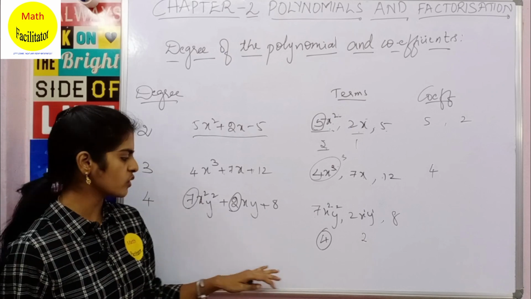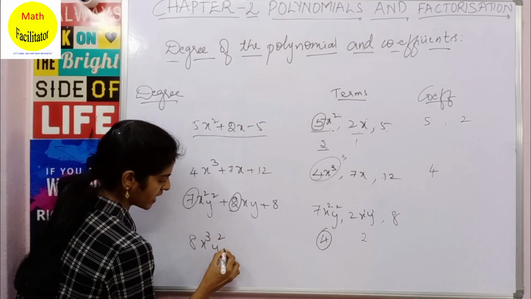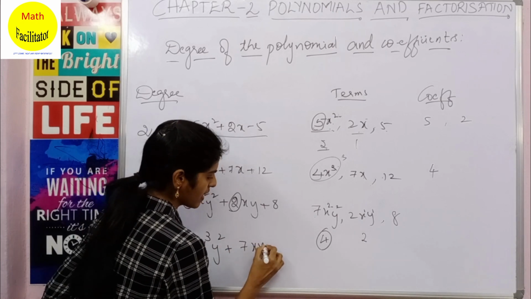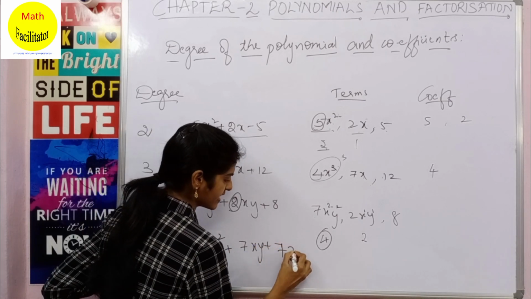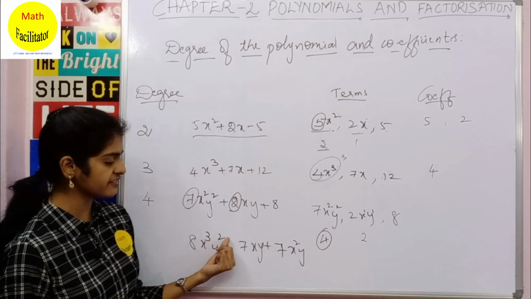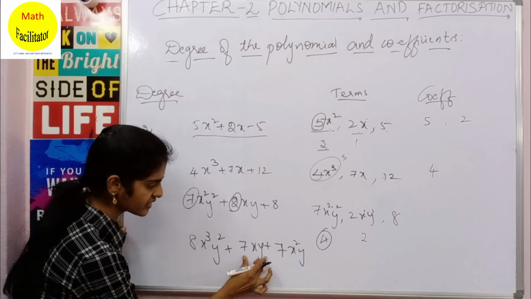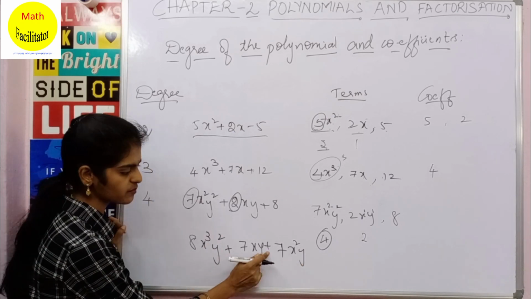Clear? So let me give you another example. 8x cube y square plus 7xy plus 7x square y. Now this is a polynomial. It has non-negative integers as powers. So here you can see each of these are terms, they are separated by plus.